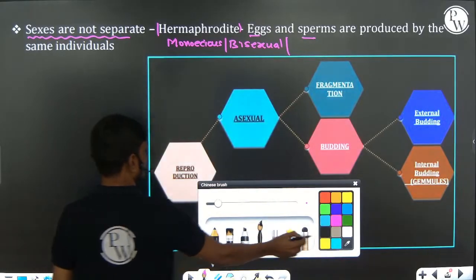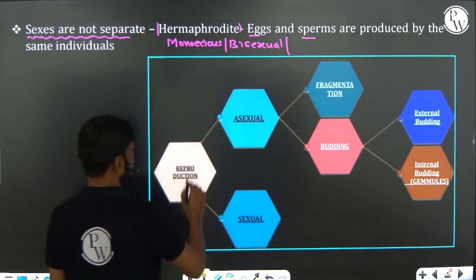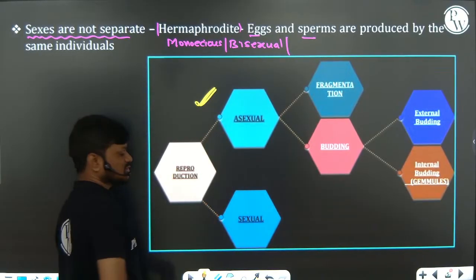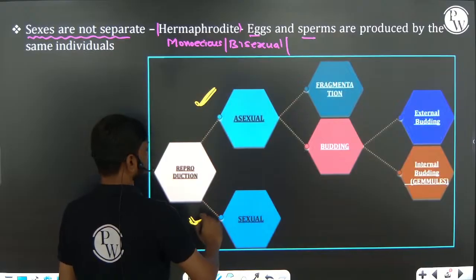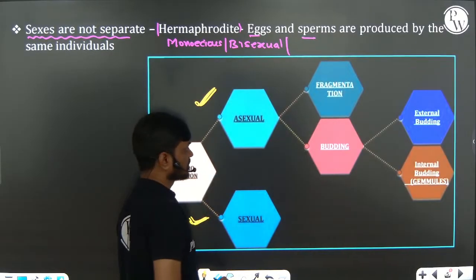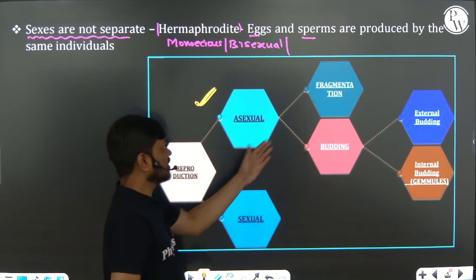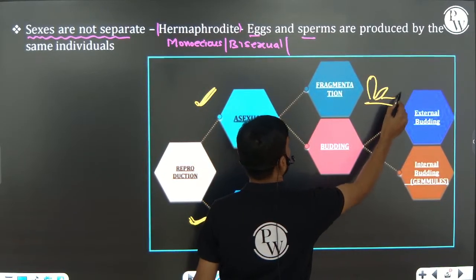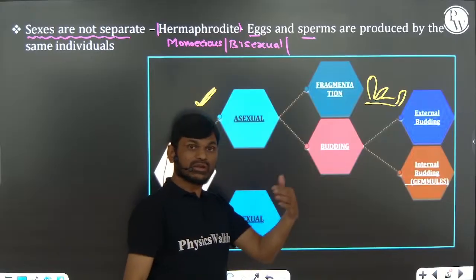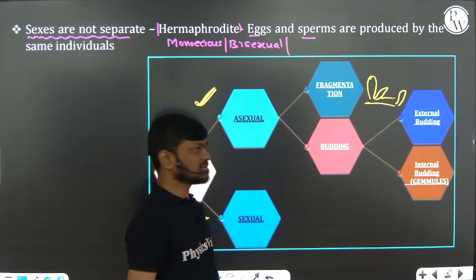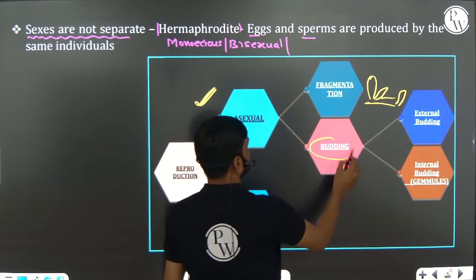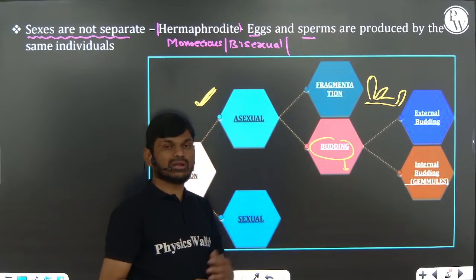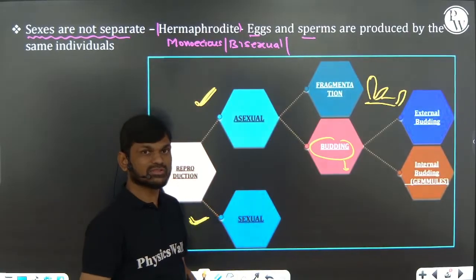So here sexual reproduction and asexual reproduction both are present, very, very important. Asexual reproduction and sexual reproduction both are present in Porifera. Asexual reproduction by fragmentation, breaking. The broken part will develop into a complete organism, and budding. Budding takes place during unfavorable condition by the formation of the gemmules.